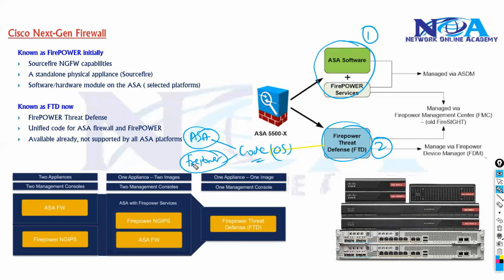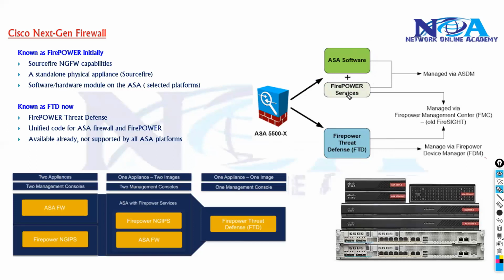If your company is already using an ASA and you want additional Firepower services, you can add a module, or you can add a separate Firepower device. This is a little confusing, because mostly people say Firepower and add Firepower services on the ASA, and some people call it FTD.